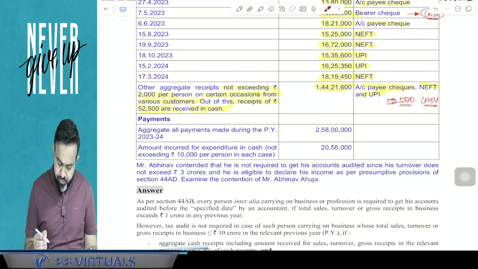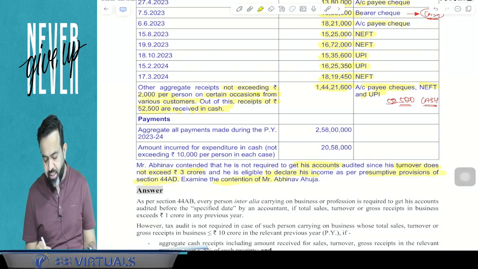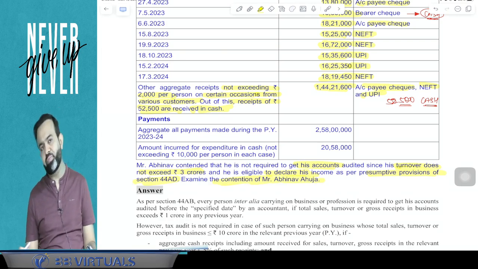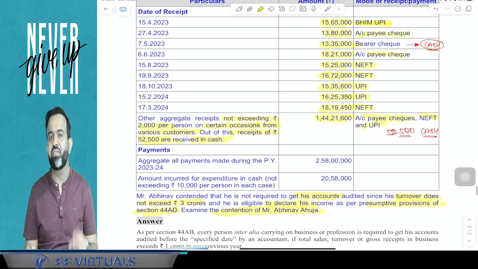Now Mr. Abhinav contended that he is not required to get his accounts audited since the turnover does not exceed 3 crore, and he is eligible to declare his income as per the presumptive provision of section 44AD. Examining the contention of Mr. Abhinav Ahuja, now guys, first point is, can he claim the 44AD benefit or not? Answer is no, he cannot claim the 44AD.